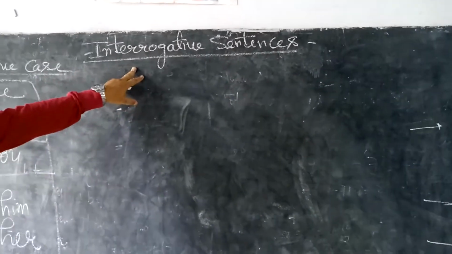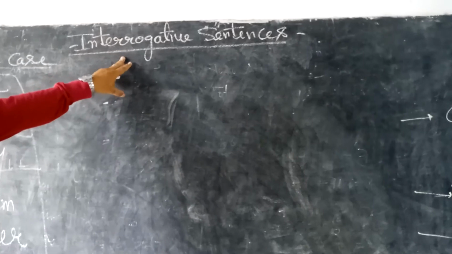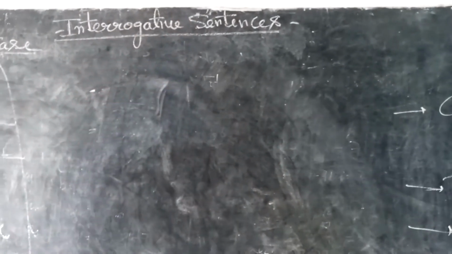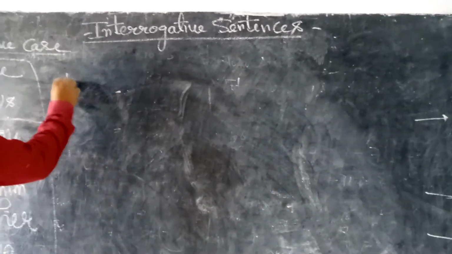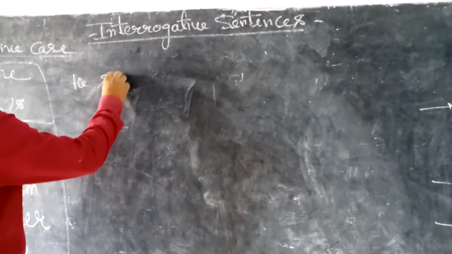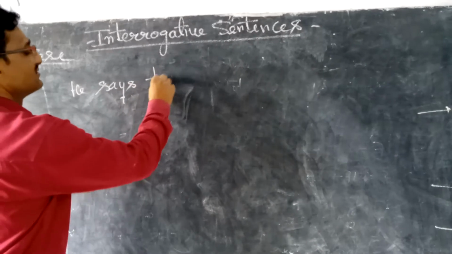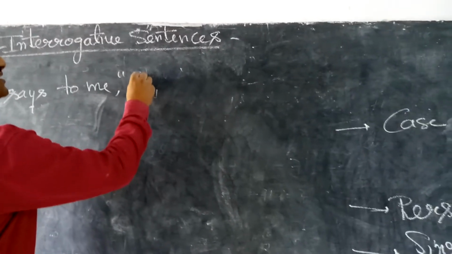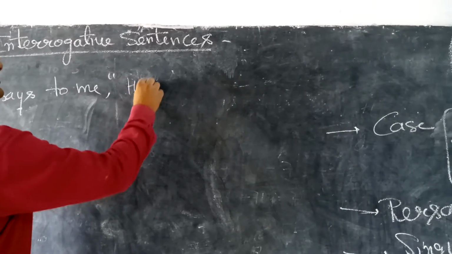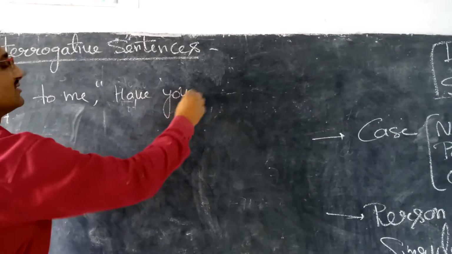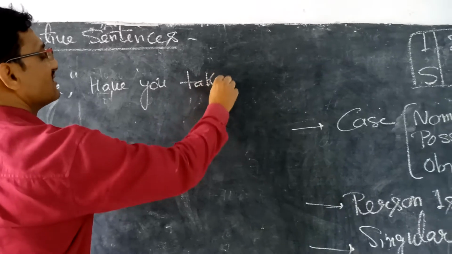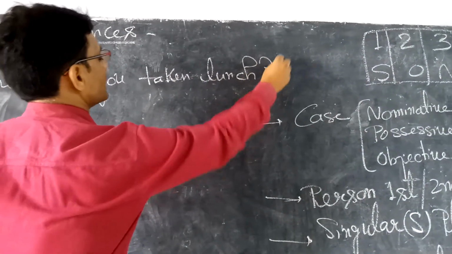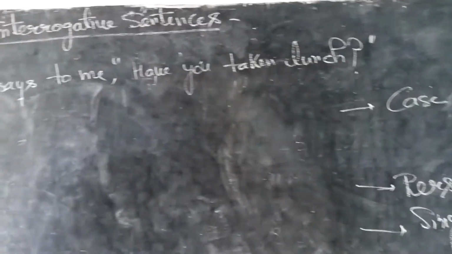Now today I will let you know my second video of direct and indirect speech, and that is of interrogative sentences. I mean to say, if within inverted commas any interrogative sentence is enclosed, suppose, "Have you taken lunch?" Question mark, inverted commas closed.